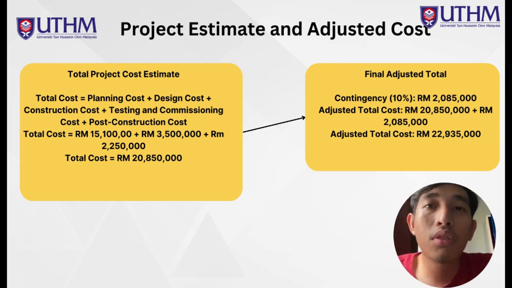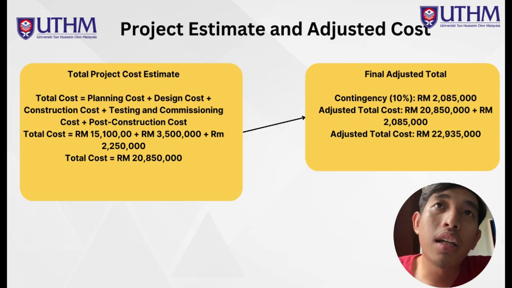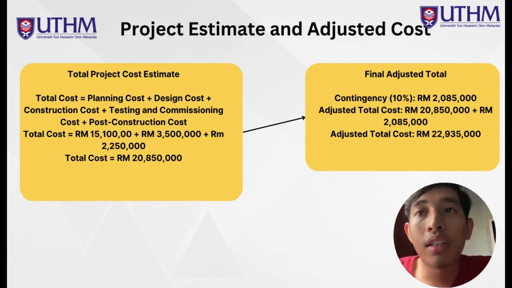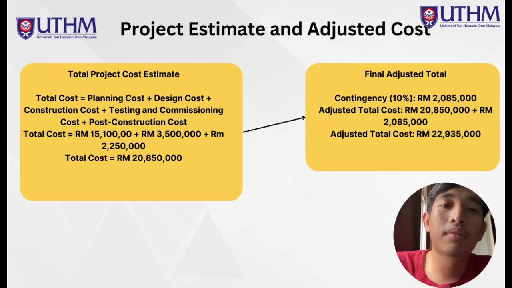Okay, for the final adjusted total, we must add contingency of 10%. This contingency is 2,085,000. Adjusted total cost must include contingency. So the adjusted total cost is 22,935,000.